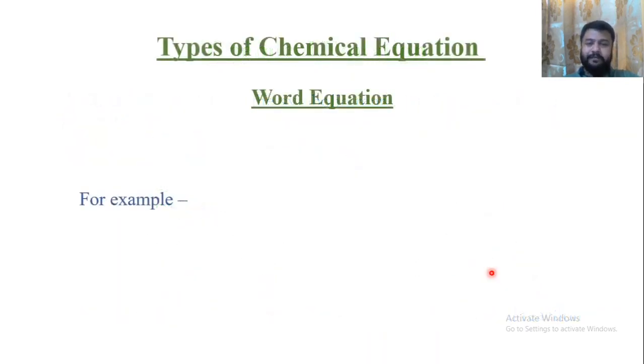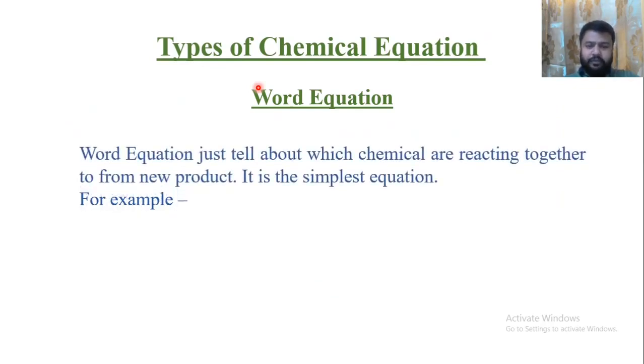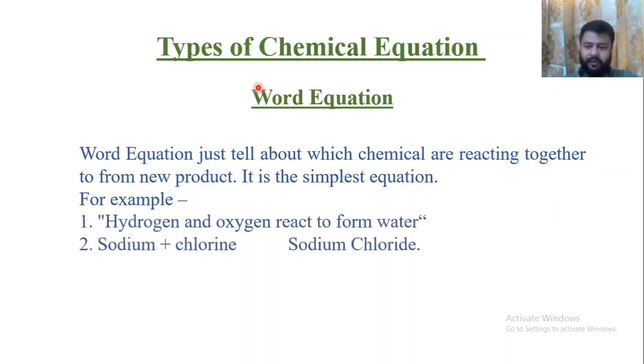Now, types of chemical equation. The first equation is the word equation. As is clear from the name, in this equation we do not use any symbols. We use only words to describe a chemical reaction. For example, hydrogen and oxygen react to form water. Carbon and oxygen react to form carbon dioxide. Sodium plus chlorine gives sodium chloride.